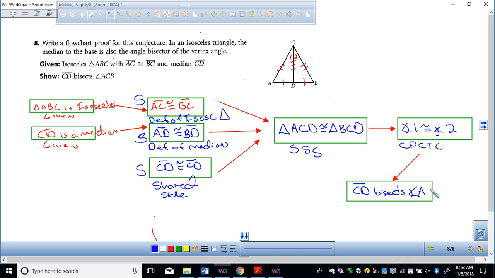Who knows what that is? Right? Angle 1 is congruent to angle 2, therefore it is a what? Angle bisector. So what's the reason for this? Definition of an angle bisector. Okay? And that's what that proof would look like.